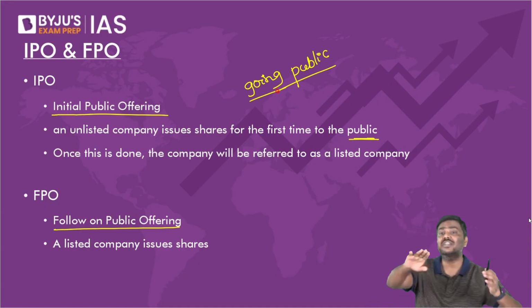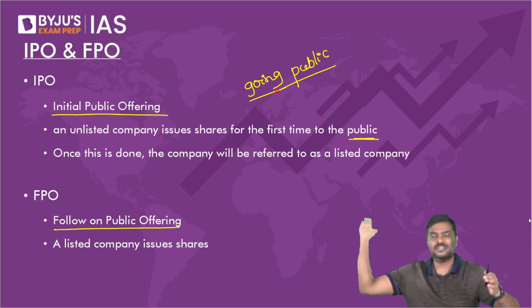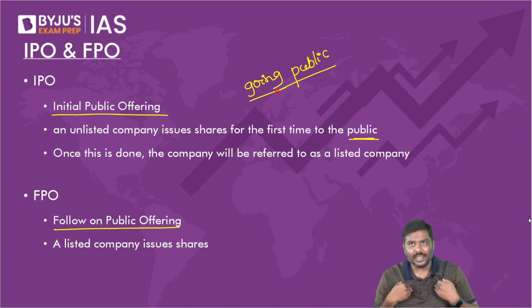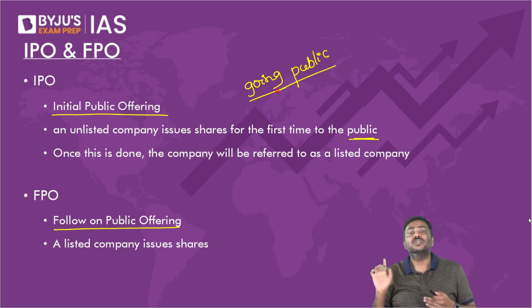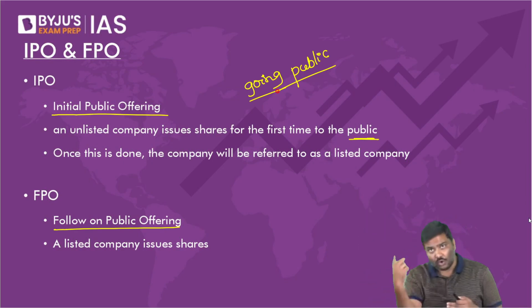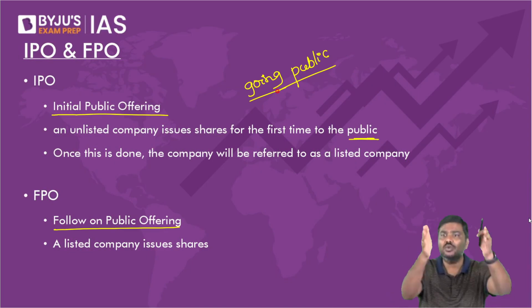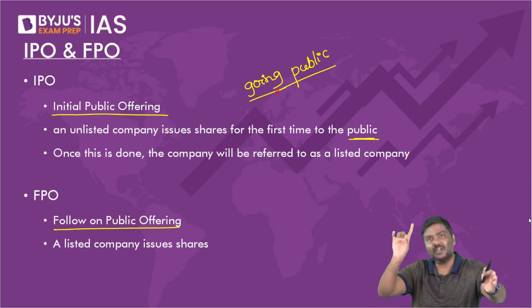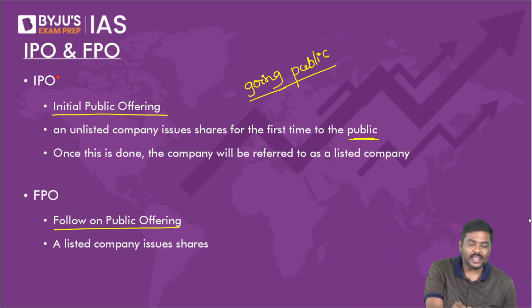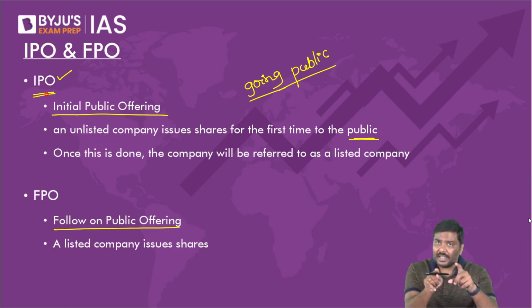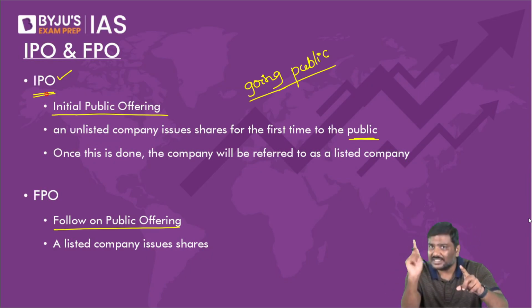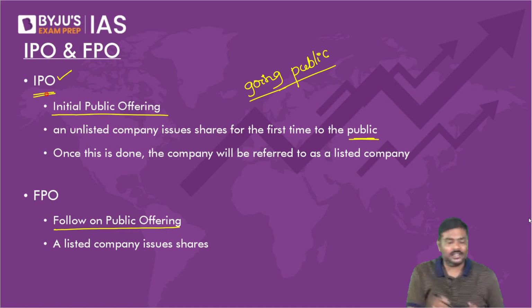Now the ownership can be purchased even by investors, such as you, such as me, such as banks, such as other institutions in the market. So whenever you do this for the first time, that is when you sell the shares to the public for the first time, it is called an initial public offering. Any problem here? Whenever the company sells the shares for the first time ever to the public, this is called an initial public offering.